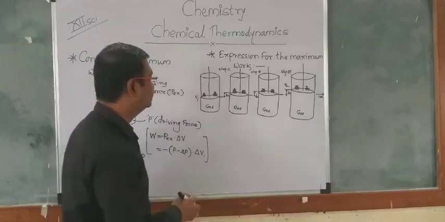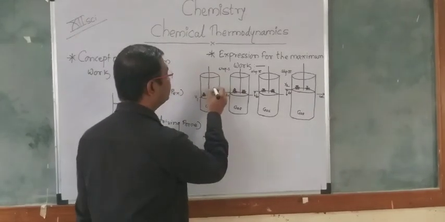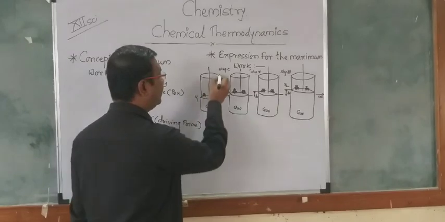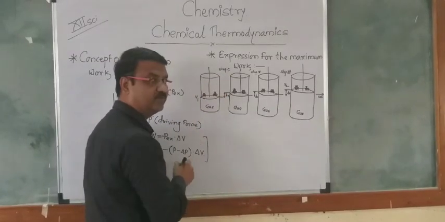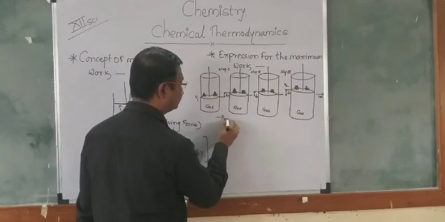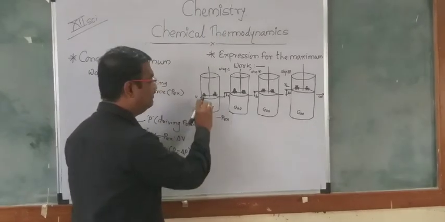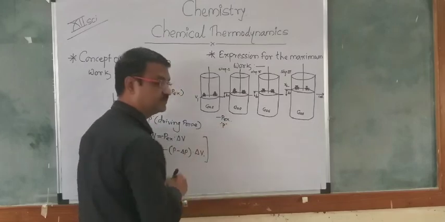In this case, the opposing force is called the external force applied by the surroundings. The external force will be on the piston, and it will be minus PEX. And the internal force, the driving force, will be P, the gas force.